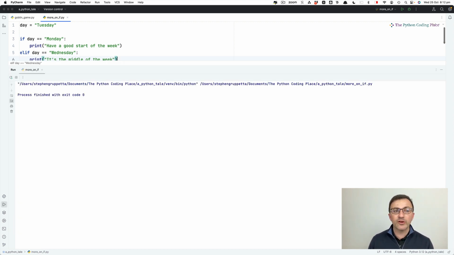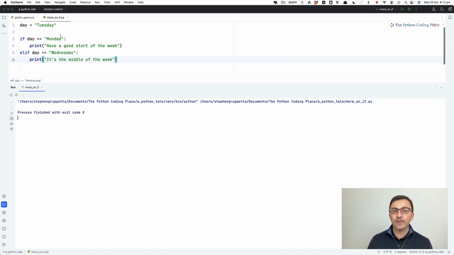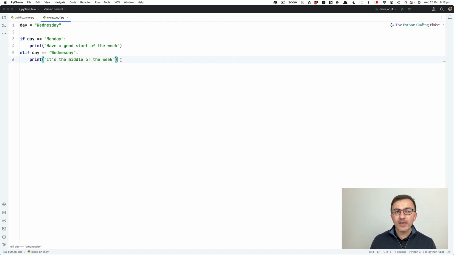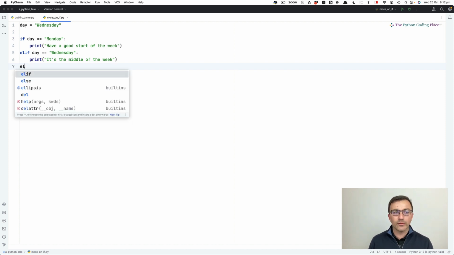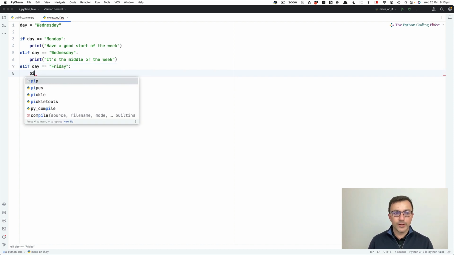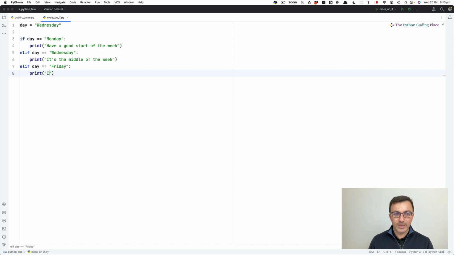Let's try now. So when I run this, at the moment, it doesn't print anything out. Why? Because day is Tuesday. It's not Monday, it's not Wednesday. If, however, I put Monday in there, I get have a good start of the week. So only this line was printed. And as you can probably guess, if I put Wednesday there and run it, it's the middle of the week. And then I can have more elifs, right? I could have, if I want, elif day equals Friday, whatever, print, it's the end of the week.